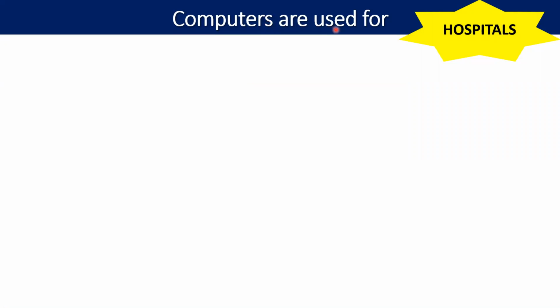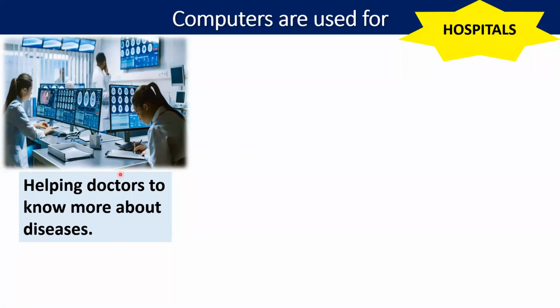Computers are used for hospitals, helping doctors to know more about diseases. Computers help the doctors to know about diseases also.